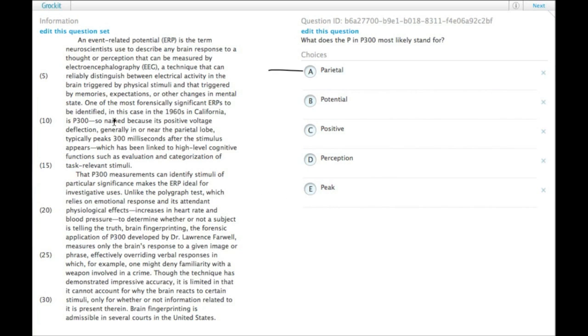We have parietal, and P300 does take place in or near the parietal lobe. That's possible. Potential, we have an ERP, which is an event-related potential. Positive, we don't actually have anything that says something is positive here, so that's not as likely. Perception, again, the whole passage is about perception, so that doesn't seem as good.